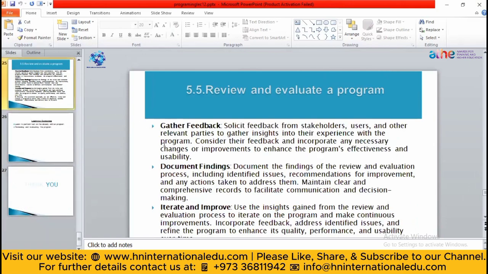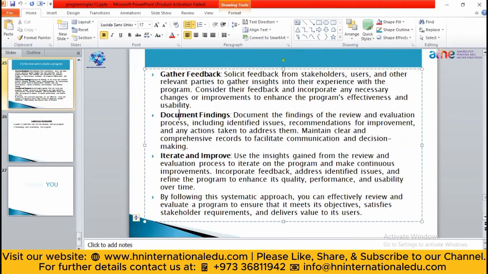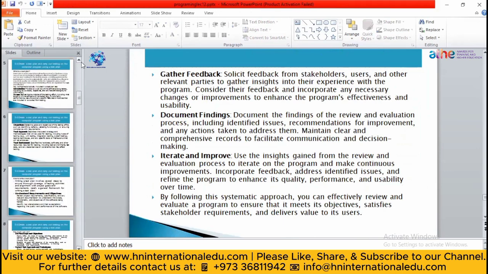You will gather feedback by doing beta testing. I have explained beta testing, that it is the unreleased version that is launched on the Play Store to get feedback. You will document findings, means you will see the review procedure, identify the issue, and decide how you are going to remove it. Then you will iterate and improve. Like you have debugged your code and found some error, then you modify it again and again. So in this way, this is how you create the test plan and review it.